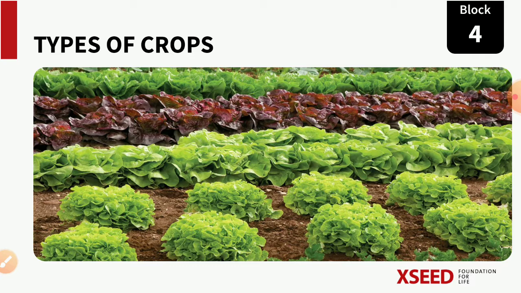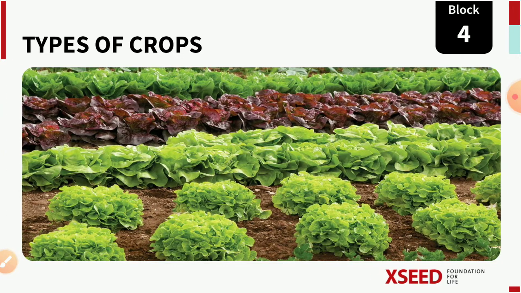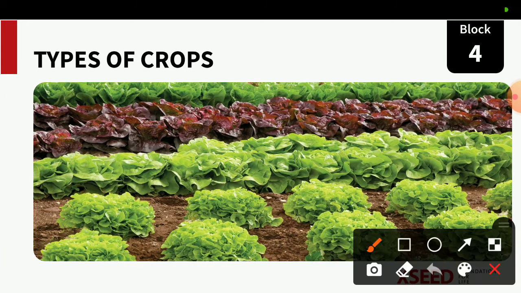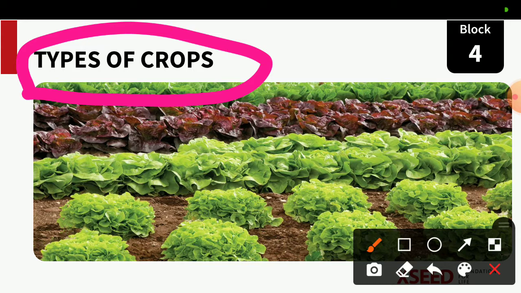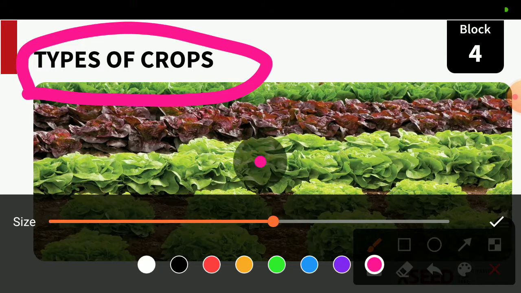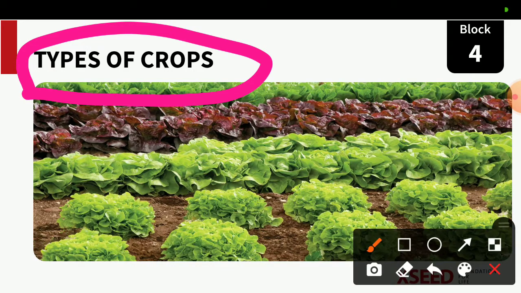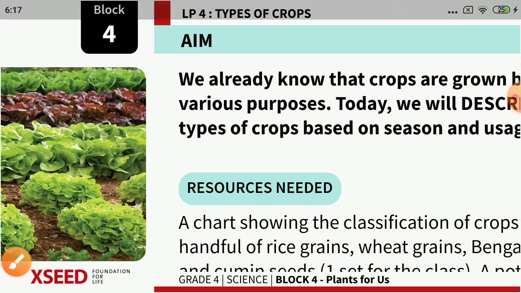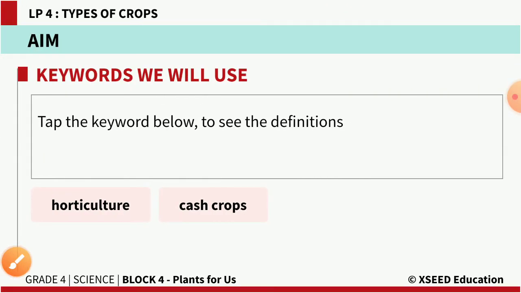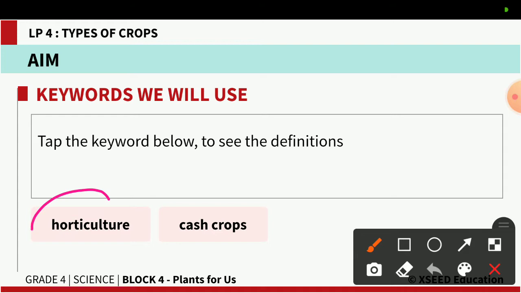So in today's class we are going to learn about different types of crops. Okay children, so let us start our class. In today's class, we will come across mainly two keywords. The first keyword is horticulture.